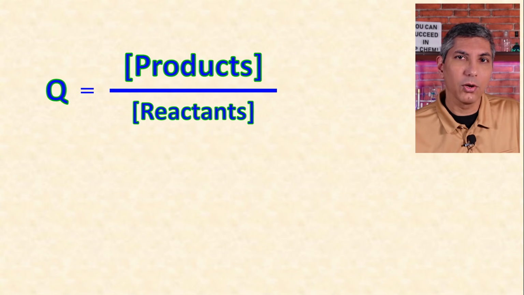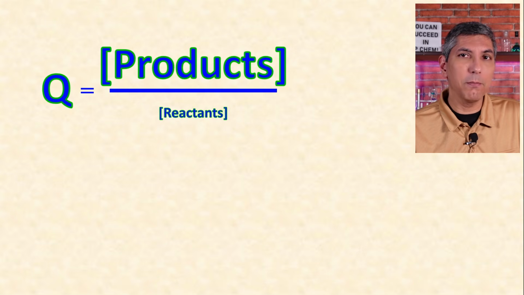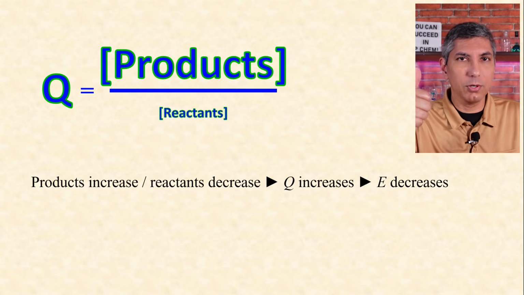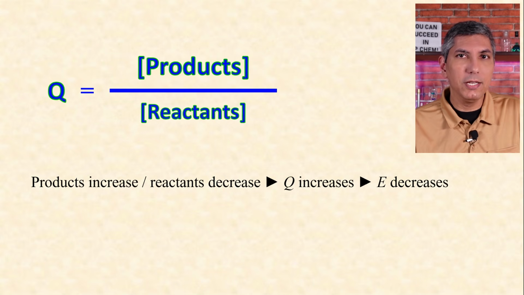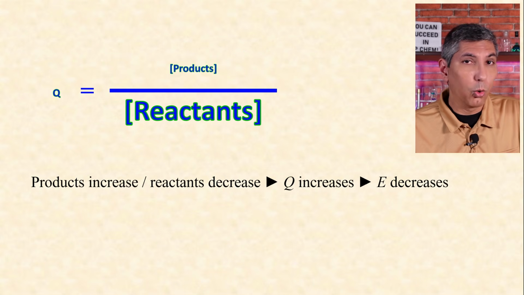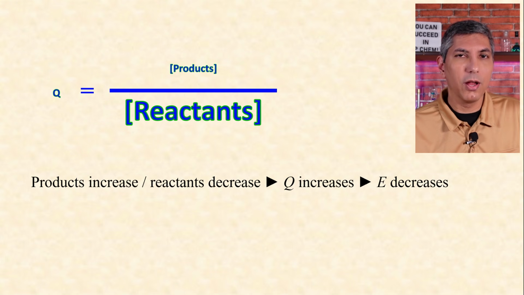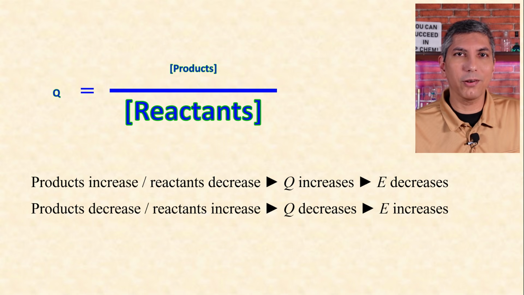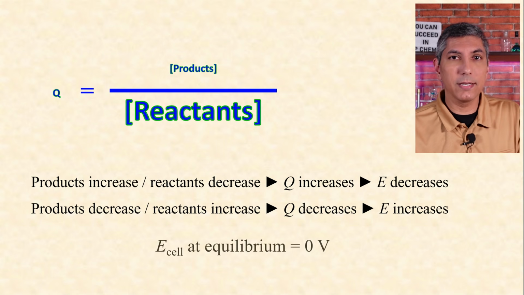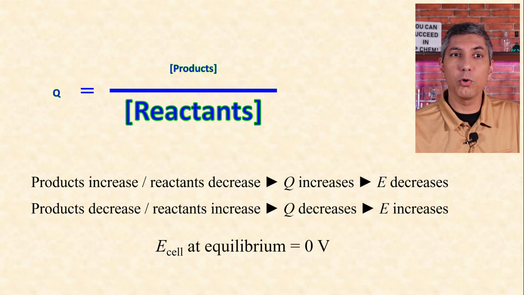Now, to generalize this, if we increase the products or decrease the reactants, mathematically the value of Q will be greater. And remember, when Q increases, the voltage decreases. The opposite is also true. If we decrease the amount of product concentration or increase the reactant concentration, the value of Q gets smaller. And when Q gets smaller, the voltage gets larger. And eventually, the galvanic cell will reach equilibrium where the voltage will be 0 volts. And that's what most of us would call a dead battery.